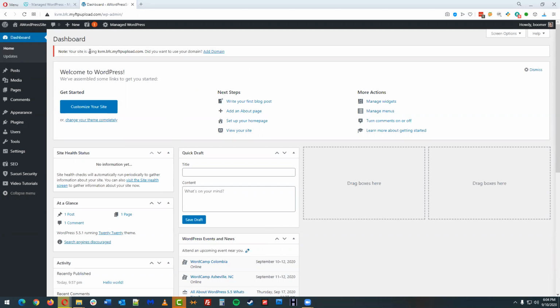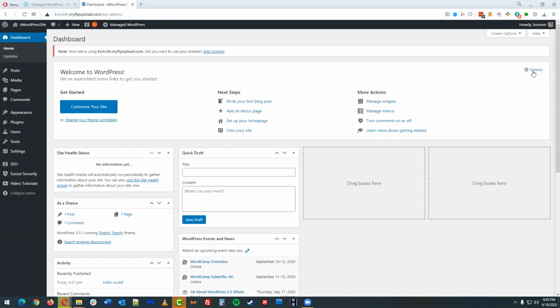Again, this is specific to the GoDaddy interface, but the important thing to point out is that because this website's not connected to a domain name right now, notice you can see up here in this address bar, we've got this randomly generated test link. Because we don't have a domain name attached to this, GoDaddy needs to give us some way to get to the website before it goes live. Once it goes live, you're going to connect a domain name to it, and whatever hosting company you're with, they can help you get that step done. And GoDaddy puts up this little add domain name, which will probably just kick you back over to buy a domain name or look into your account to connect a domain name.